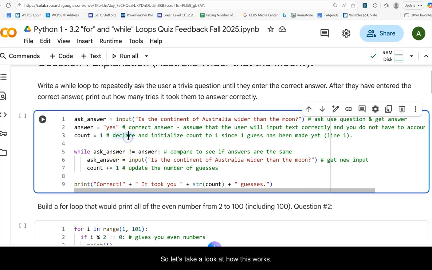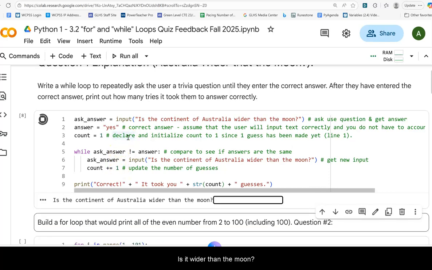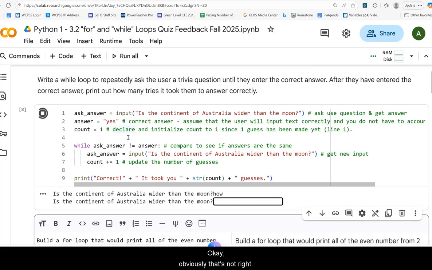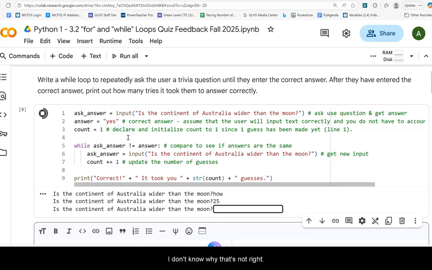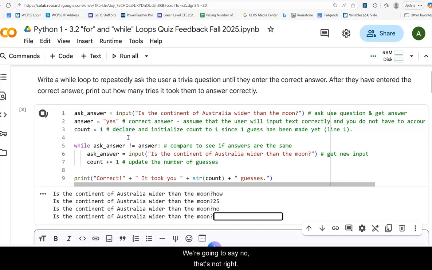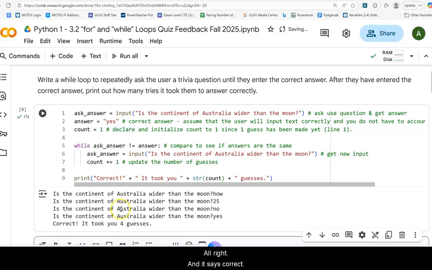So let's take a look at how this works. Is it wider than the moon? I'm going to say how. Okay, obviously that's not right. I'm going to say 25. I don't know why. That's not right. Is it wider than the moon? We're going to say no. That's not right. And then I'm going to put in yes. All right, and it says correct. It took you 4 guesses. So that's a nice, quick little program for that.